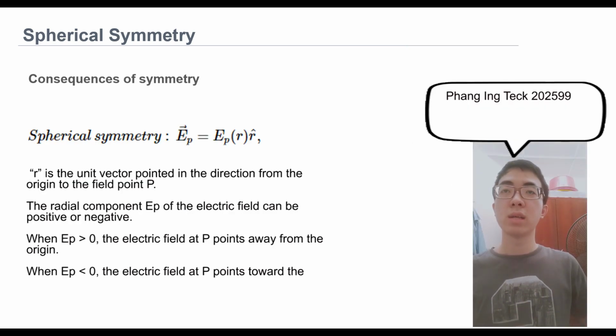Now we'll discuss the consequences of spherical symmetry. r-hat is the unit vector pointing in the direction from the origin to the field point P. The radial component E rho of the electric field can be positive or negative. When E rho is bigger than 0, the electric field at P points away from the origin. When E rho is smaller than 0, the electric field at P points towards the origin.